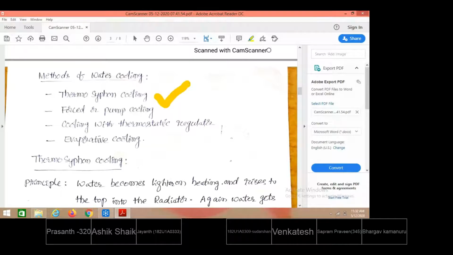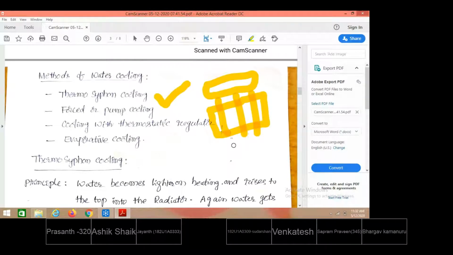Here there is a storage tank provided, and there are the pipes like this. There are water pipes, and the pipes are provided inside the solar collector. So here, what is happening? See, water is allowed to flow through these pipes. The pipes are made to travel through the solar collector.